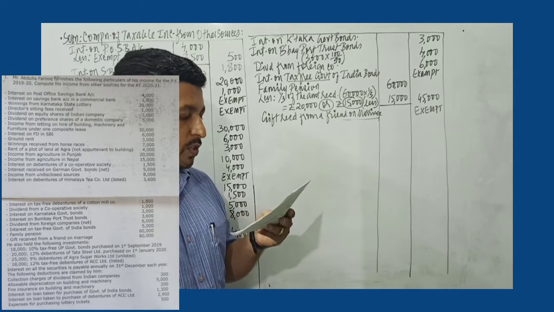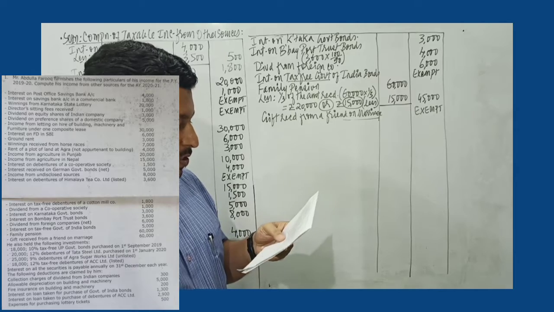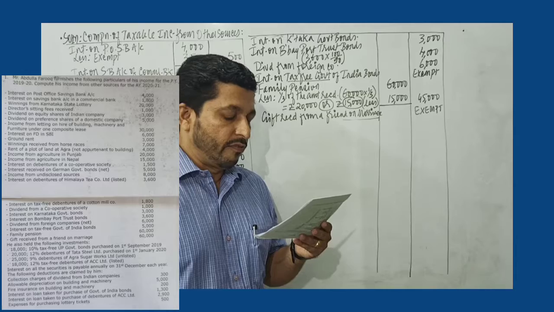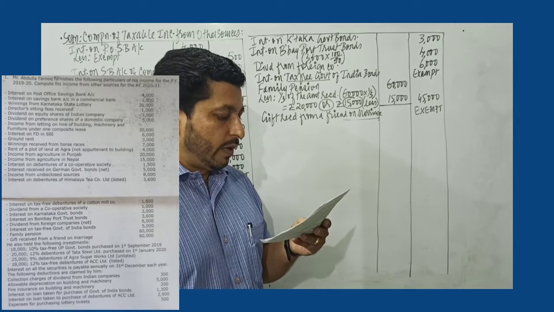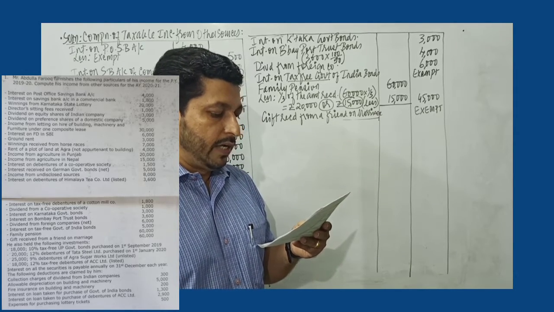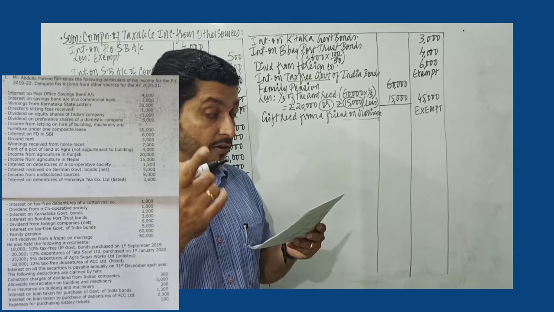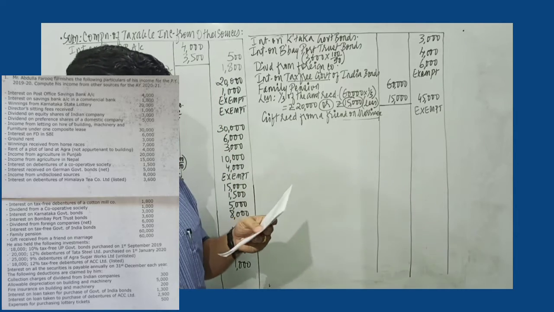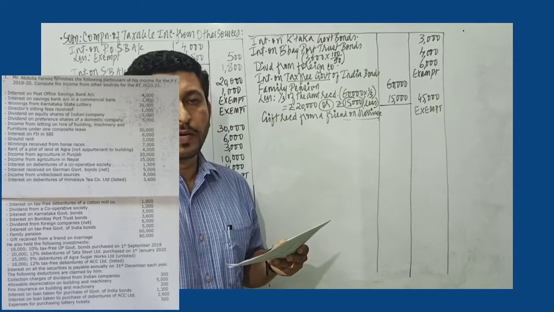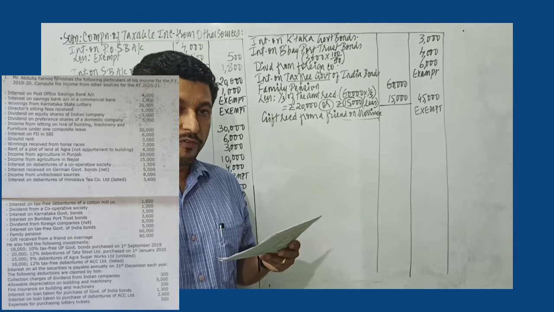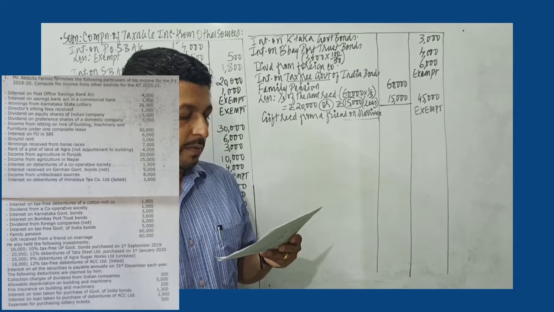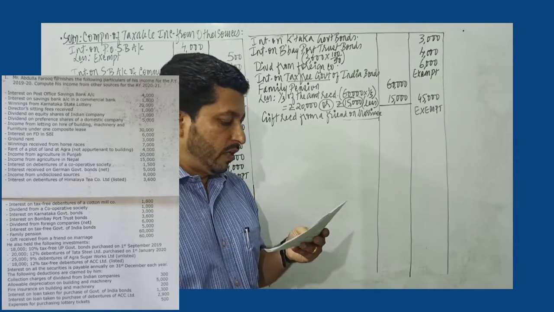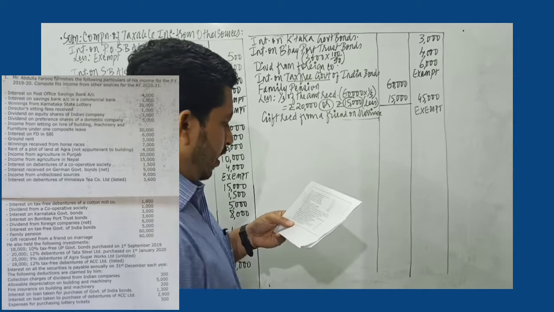Then, he also held the following investments: 18,000 10% tax-free UP government bonds purchased on 1st of September 2019, 20,000 12% debentures of Tata Steel Limited purchased on 1st of January. Point to note, interest on all securities is payable annually on 31st of December each year. So if he has purchased the debentures of Tata Steel Limited on 1st of January, he is not going to receive interest on that. Okay, we'll make a note of that.